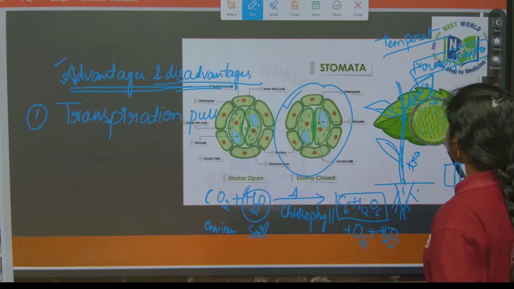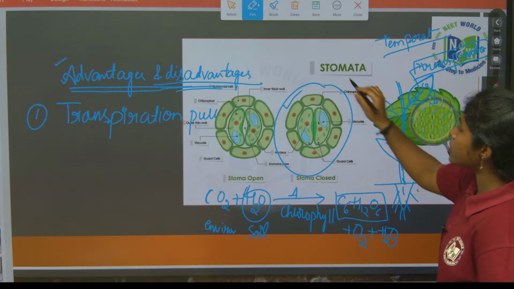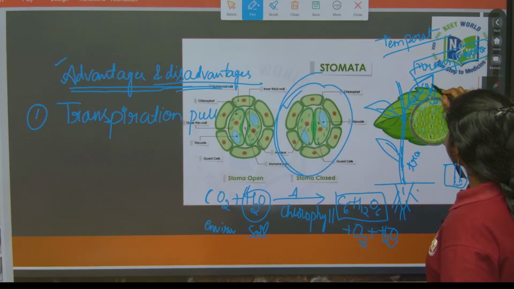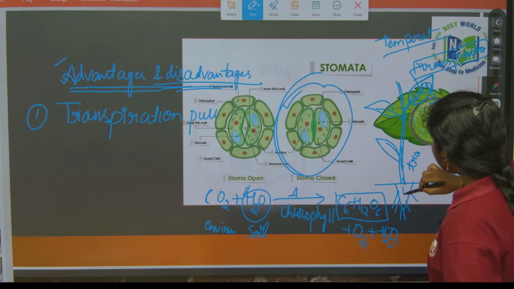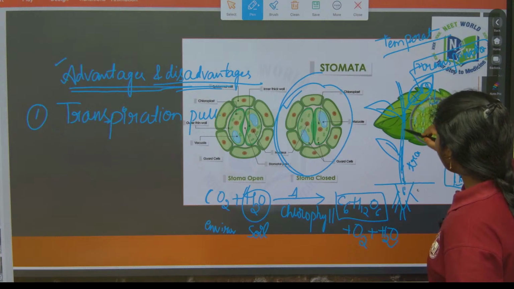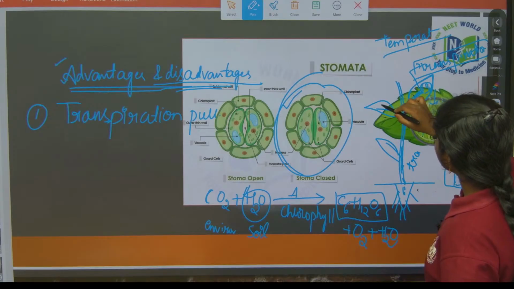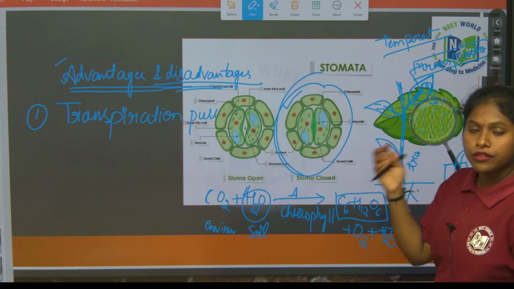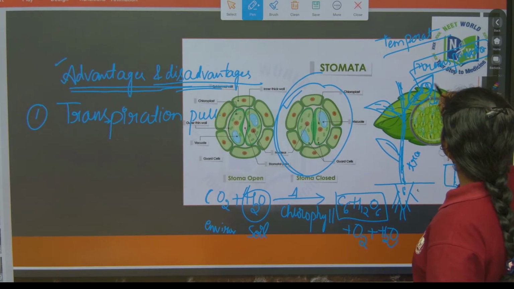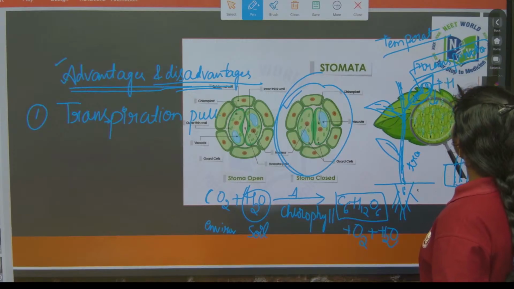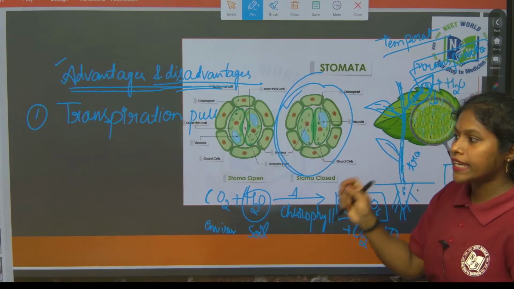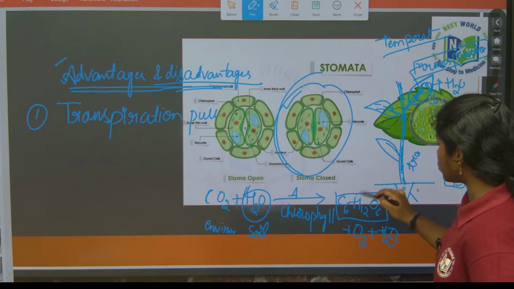Due to the temperature of the sunlight, the stomata open and carbon dioxide comes inside, and by the transpiration pull water is transferred to all parts of the plant through xylem. Carbon dioxide and water molecules mix and produce glucose.